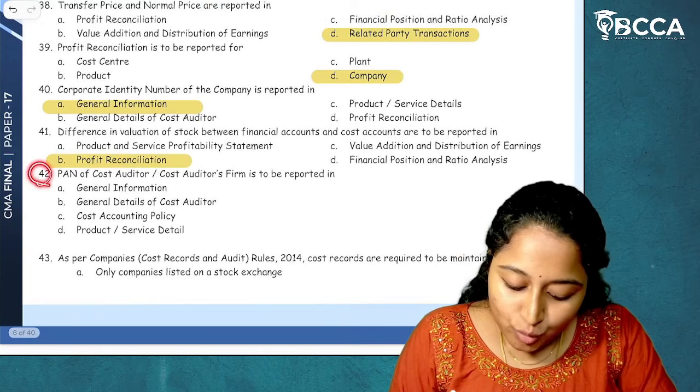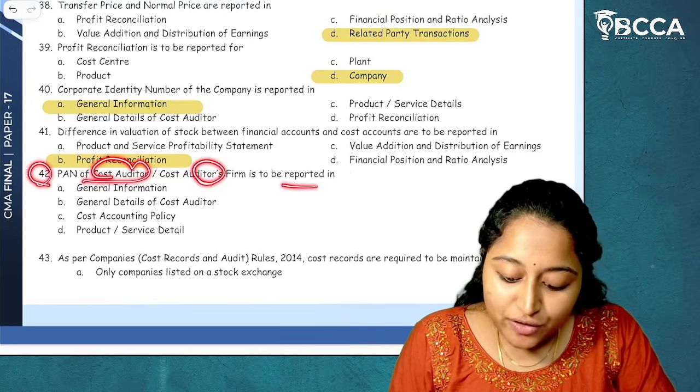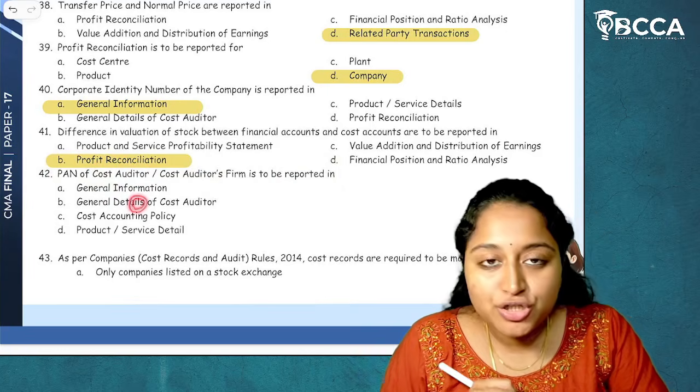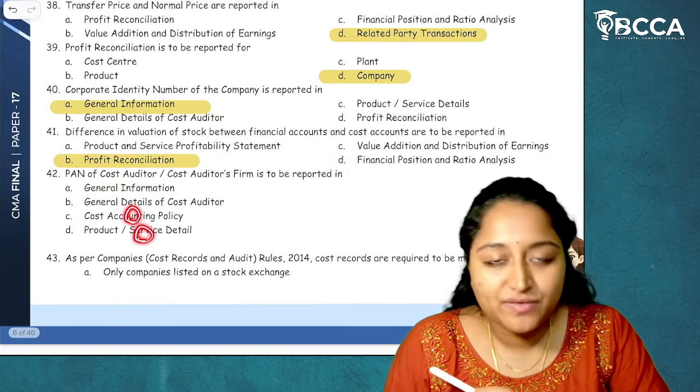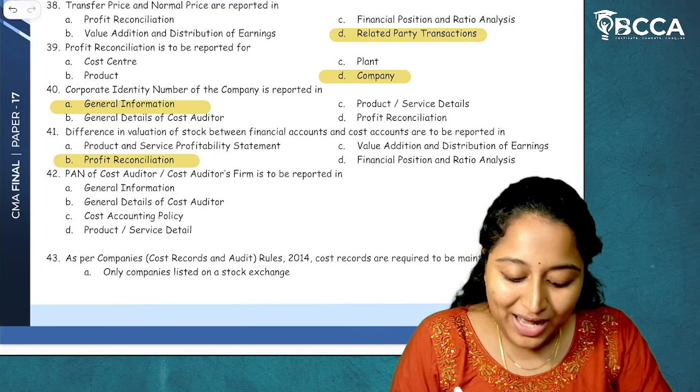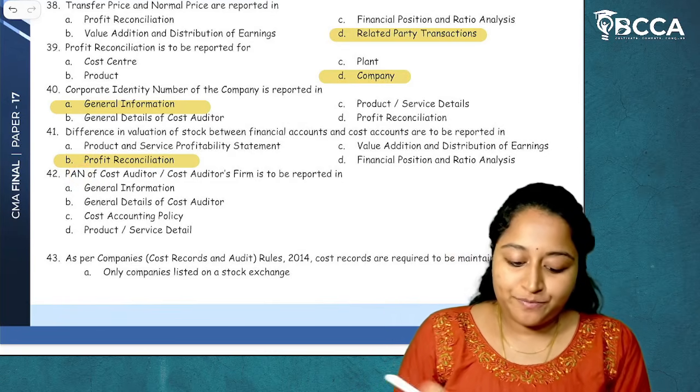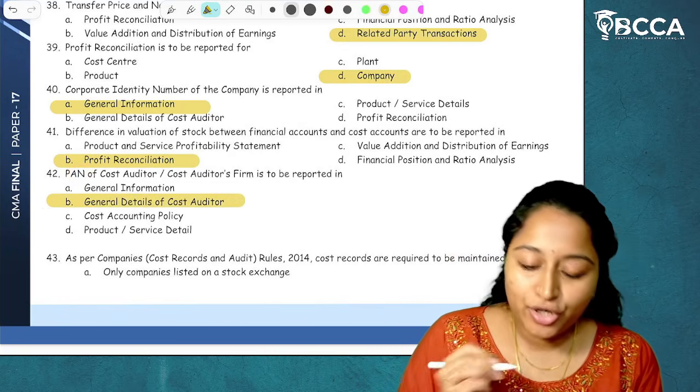Next, 42. PAN of cost auditor or cost auditor's firm is to be reported in general information, general details of a cost auditor, cost accounting policy, product or service details. Simple general knowledge. PAN details of a cost auditor will be given under details of a cost auditor. So general details of a cost auditor.